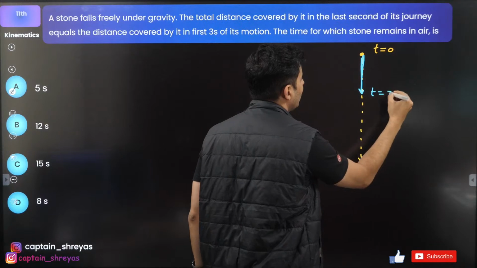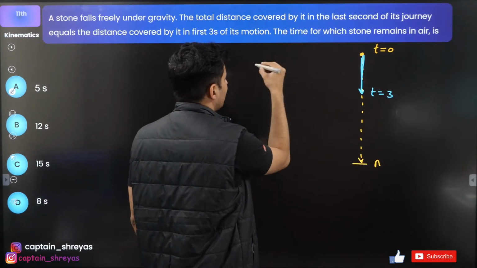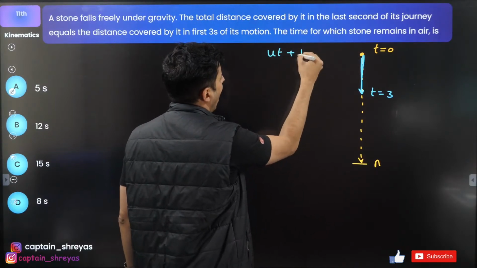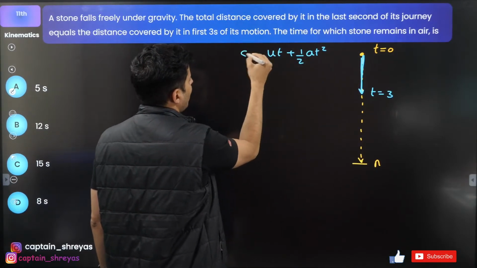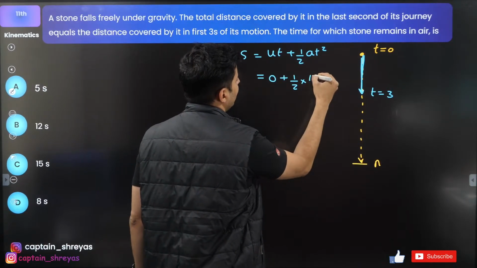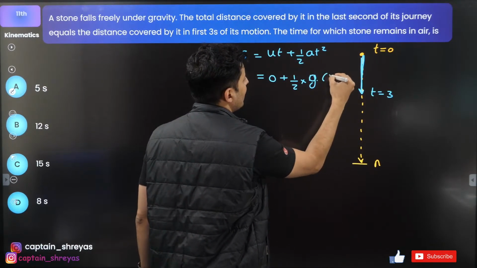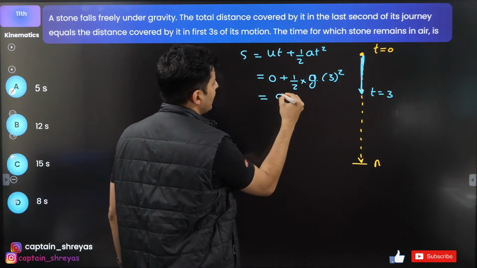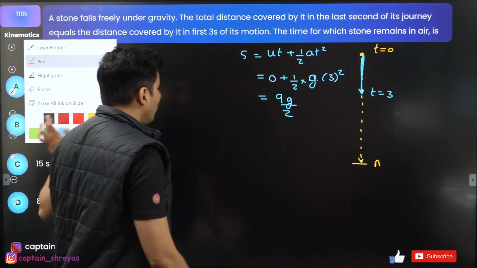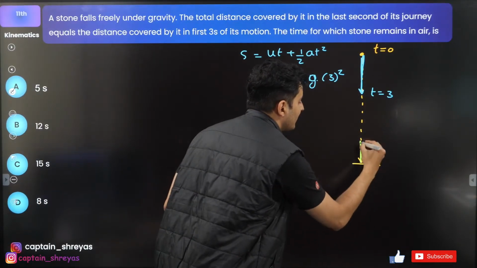This is t is equal to 3. This displacement, using ut plus half at square, will be 0 plus half into g into 3 square, which is basically 9g by 2. That is this much. What about this part in the last second?